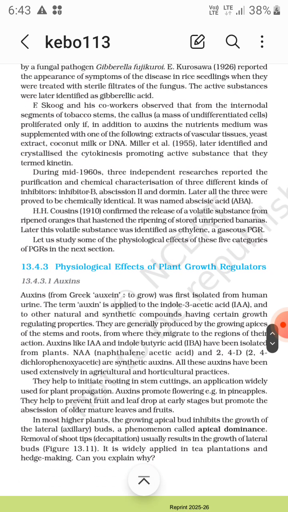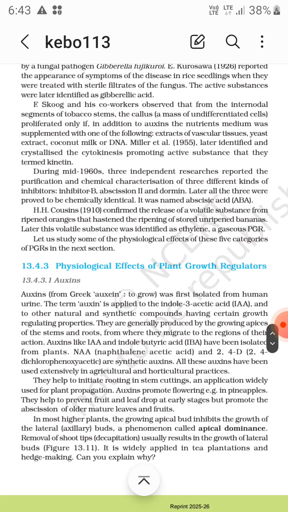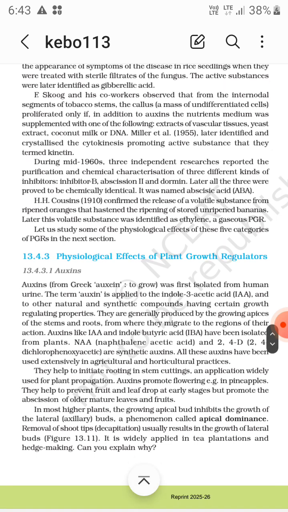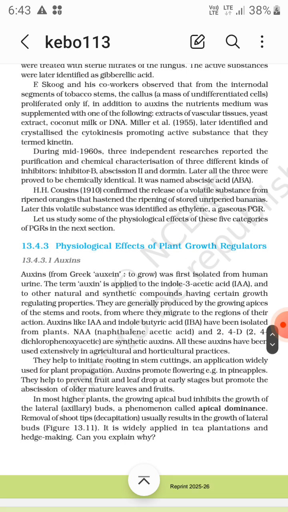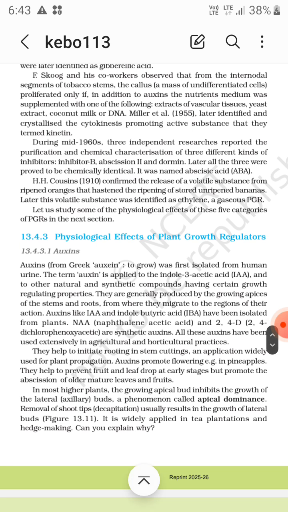Now, during the mid-1960s, three independent researchers reported the purification and chemical characterization of three different kinds of inhibitors, that is inhibitor B, abscission II, and dormin. Later, all three were proved to be chemically identical, so it was named abscisic acid, that is ABA.